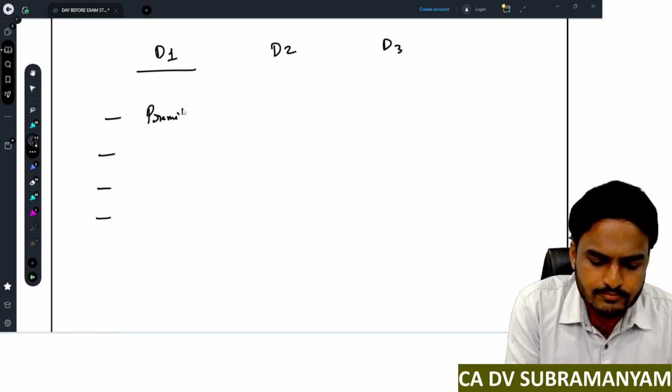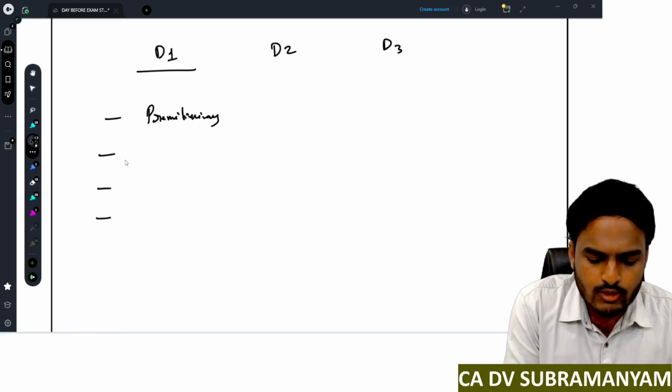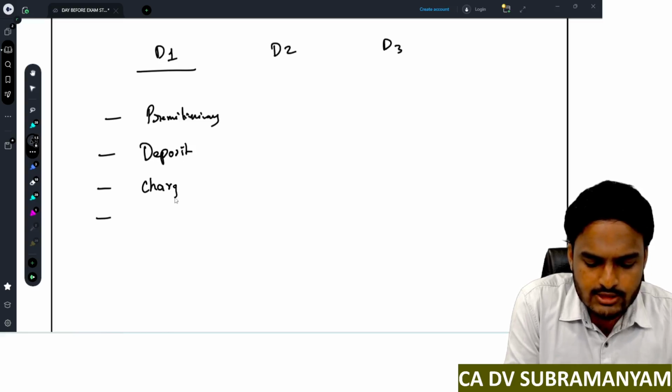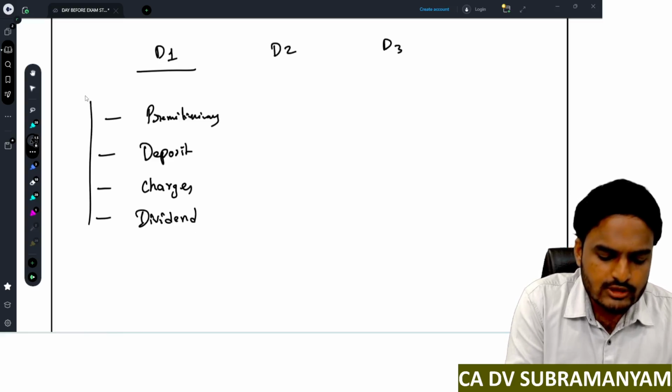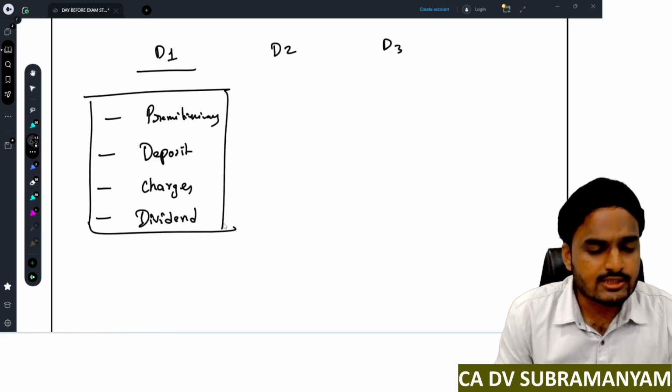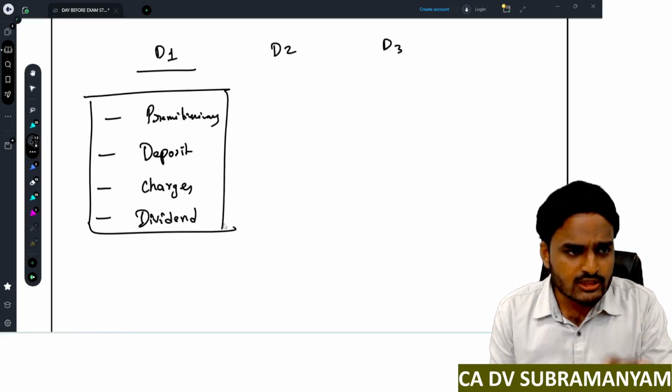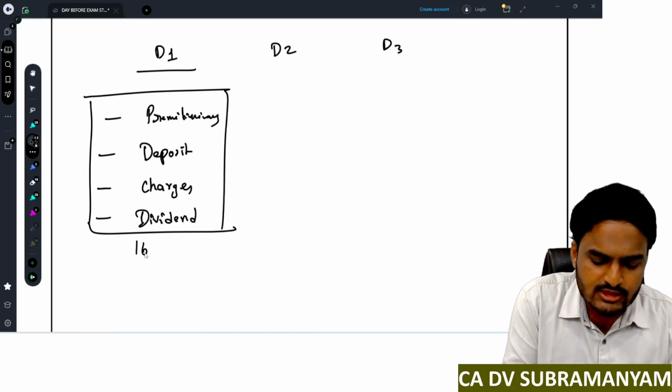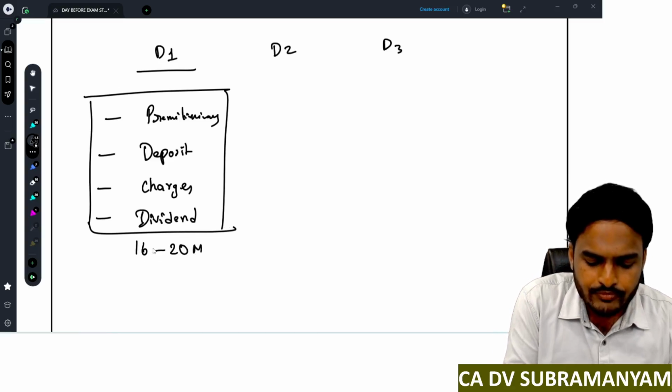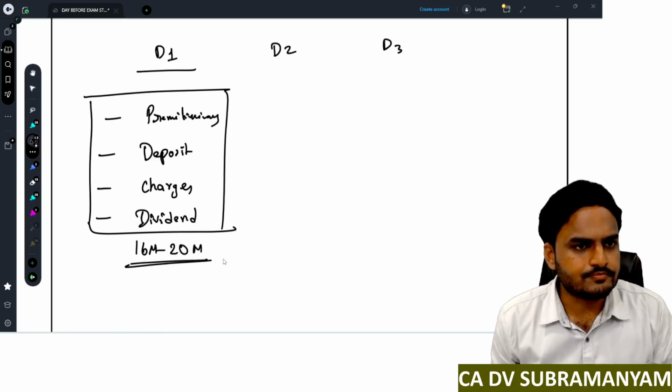Preliminary, the first chapter. Next one, deposits, registration of charges and dividends. These 4 chapters are small chapters and the expected weightage from all these 4 topics is around 16 to 20 marks.